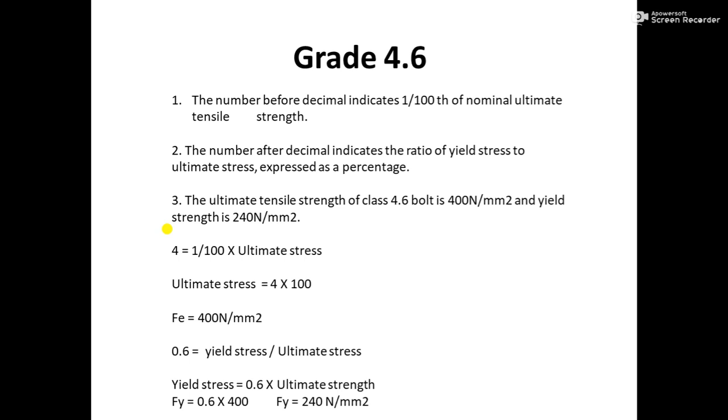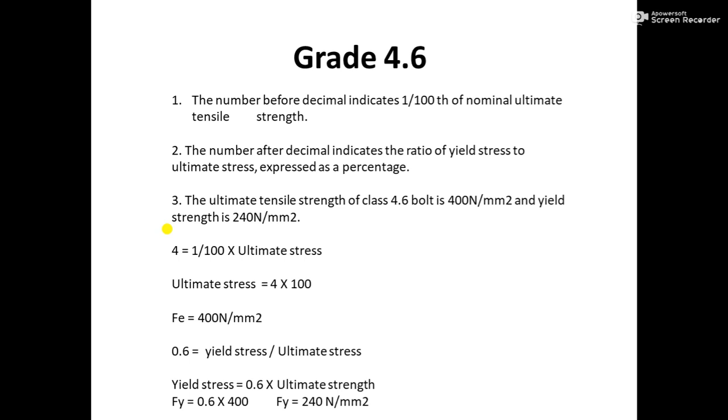That is, the number before decimal is 4, so 4 is equal to 1/100th of ultimate stress. Then ultimate stress is equal to 4 into 100, that is 400 Newton per mm square, that is Fu, the tensile stress.